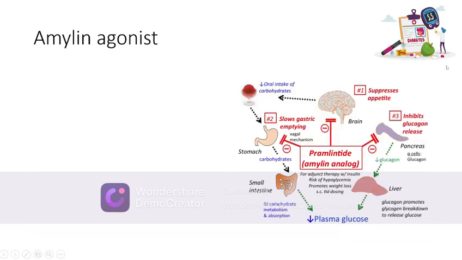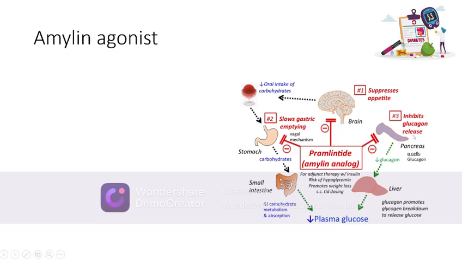Now let us talk about amylin agonist, that is pramlintide. The mechanism of action of pramlintide is diverse. 1. It works on the brain and suppresses the appetite. 2. It slows down the gastric emptying and thereby decreases the absorption of carbohydrates from the intestine, as well as it reduces the appetite.